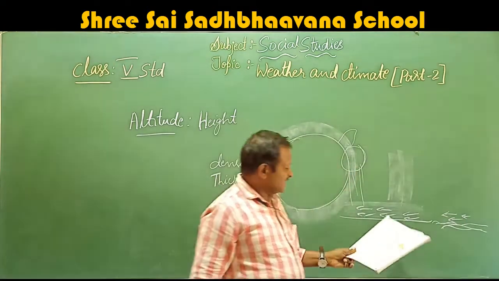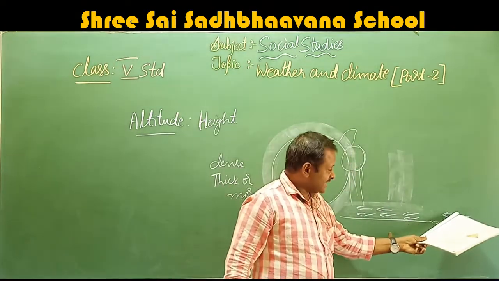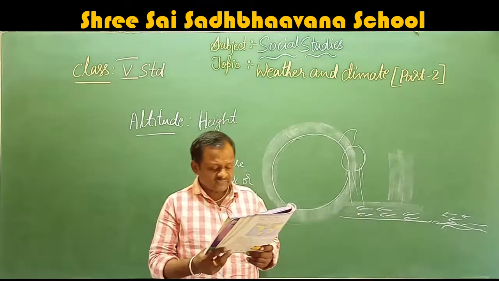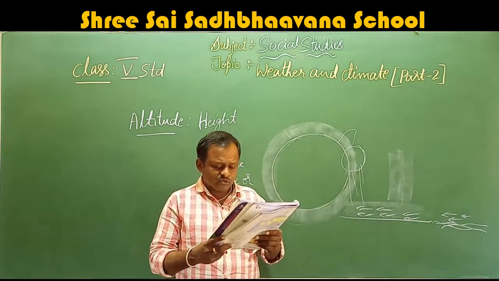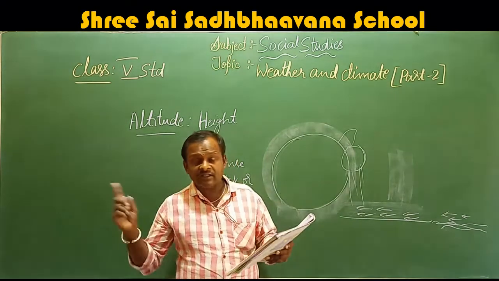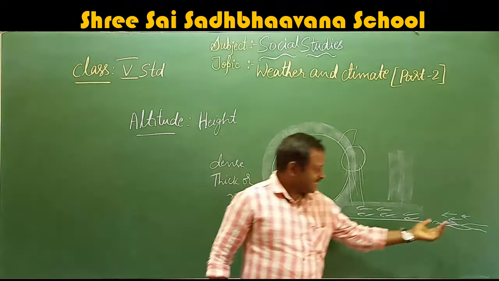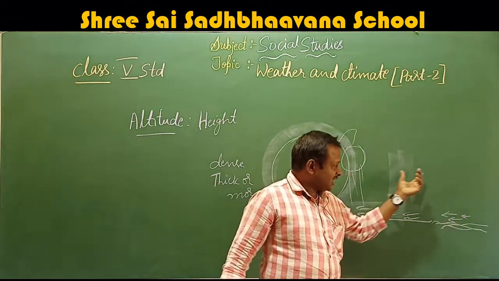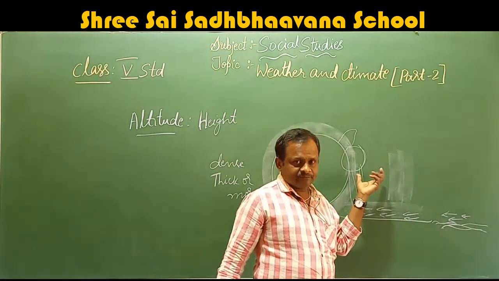On the sea it is warm, here it is cool. So the air above the sea rises up and occupies the place of the air, moving towards the land. This raises the temperature of the places along the coast. That means here there is more temperature, here less temperature. This rises and moves towards this side.